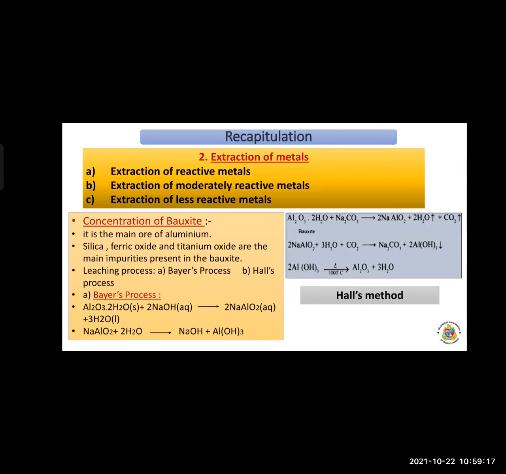So some processes are there, that is the leaching process. First is Baeyer's process, and the second is Hall's process. So Baeyer's method and Hall's method.